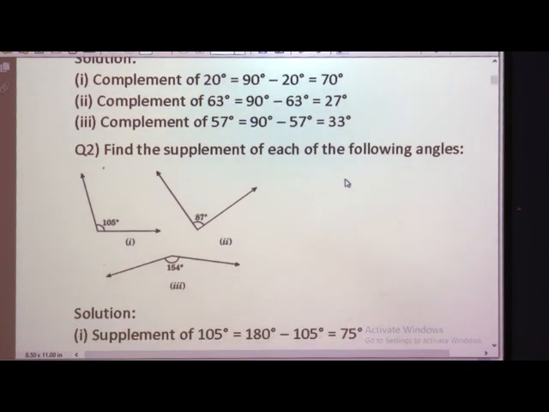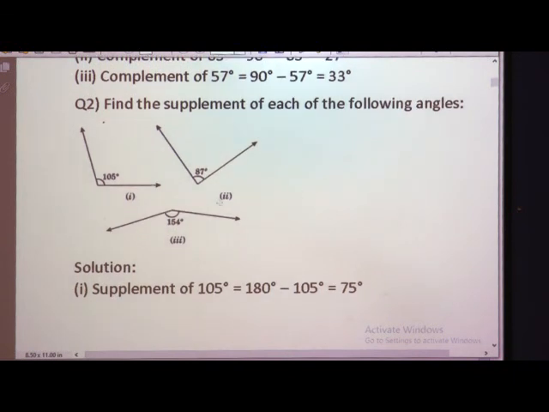Now, we will see some examples of supplementary angles. You know what a supplementary angle is? Yes, the sum of a pair of angles should be 180 degrees. So, for the supplementary angle, one of the angles is given as 105 degrees. So, we have to subtract it: 180 minus 105 is 75. So, one will be acute and one will be obtuse. Here the angle we are finding is an acute angle, which is 75 degrees.